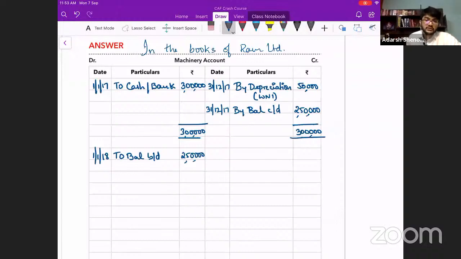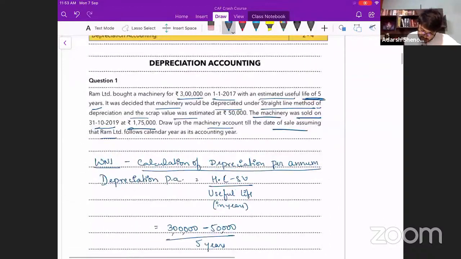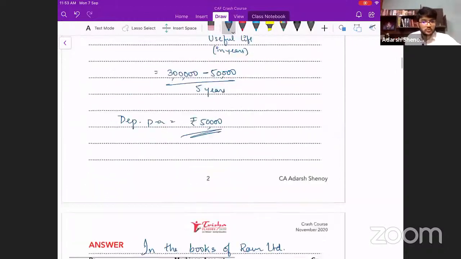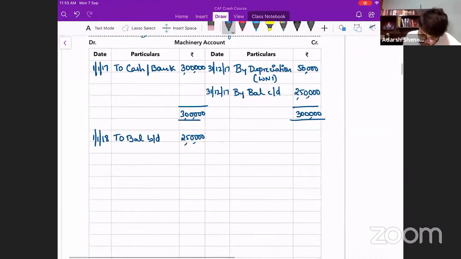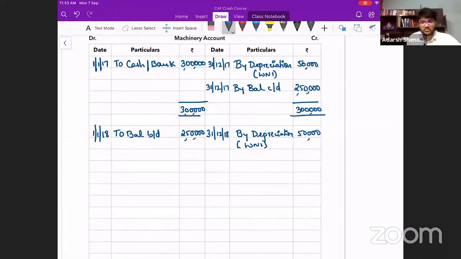Now at the end of this year, you have to charge depreciation again. Have you sold the asset in this year? Was it sold during 2018? No, it was sold during 2019, right? So at the end of the year, just charge depreciation by depreciation account. Amount is how much? 50,000 rupees. You can write by cash or to bank. Either way, it's not wrong.